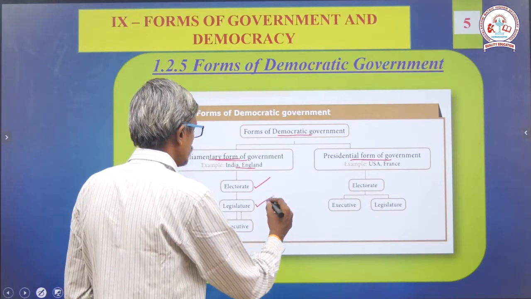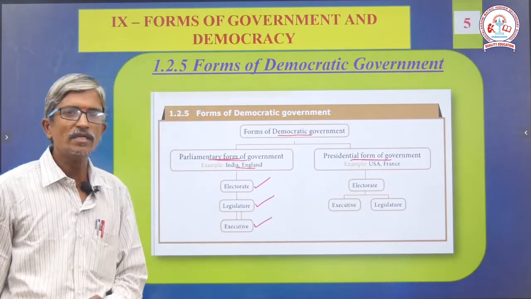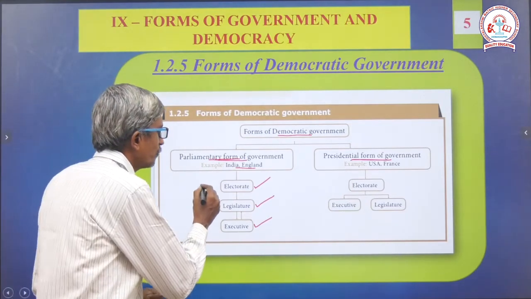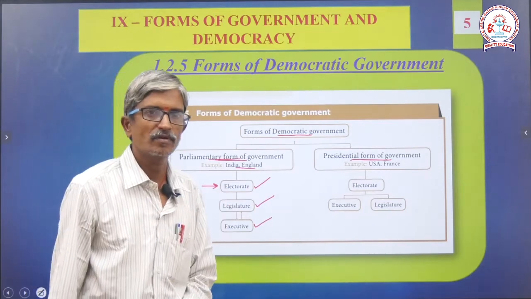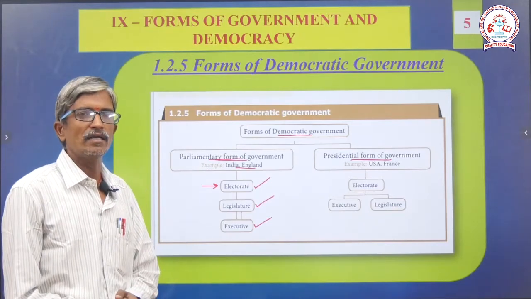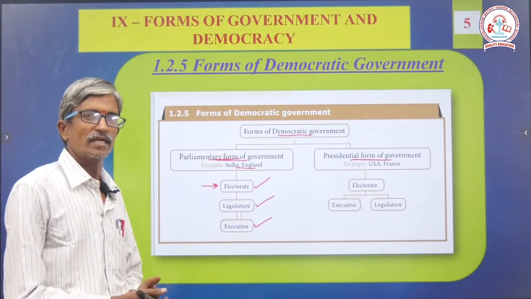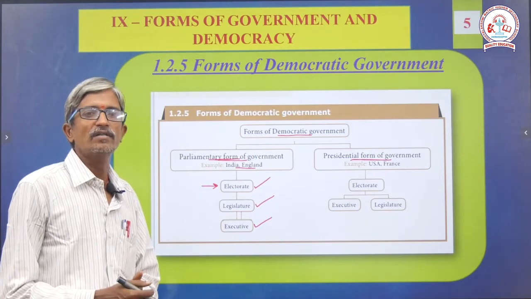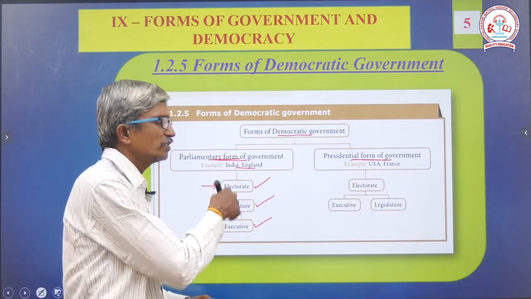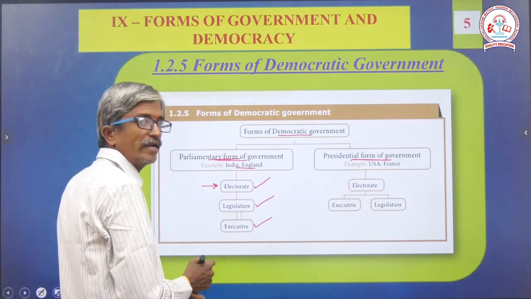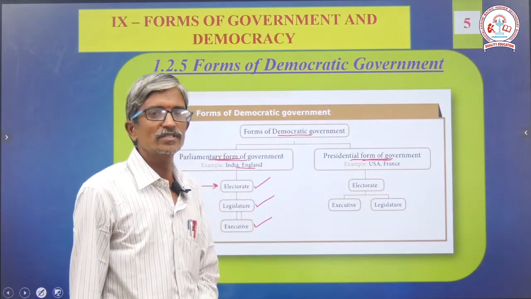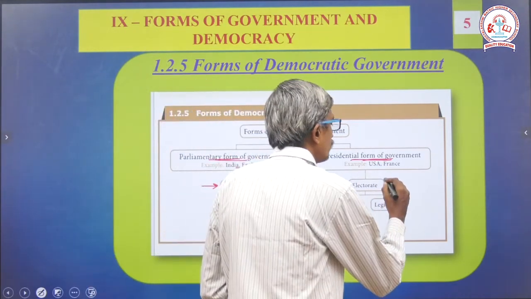Example, India. Electorate, legislature and executive. What is the electorate? It is a team. Our elected representatives are the representatives here. They are electing the president. All the directly elected people appoint the indirectly elected people, through indirect election. Our representatives are the voters there, and they are electing the members. So this is the parliamentary form of government: electorate, legislature, executive. Next, the presidential form. Example, USA and France. There too we have an electorate.